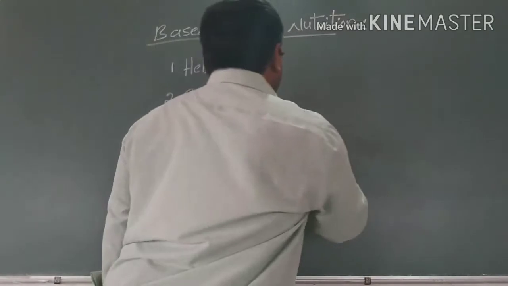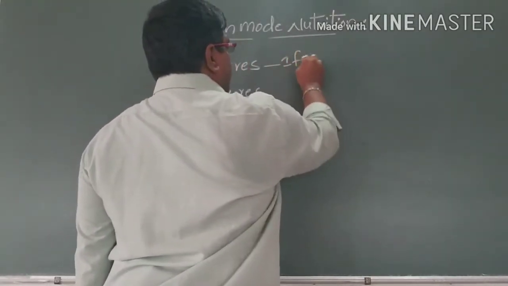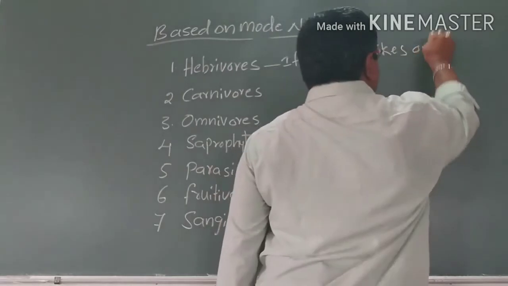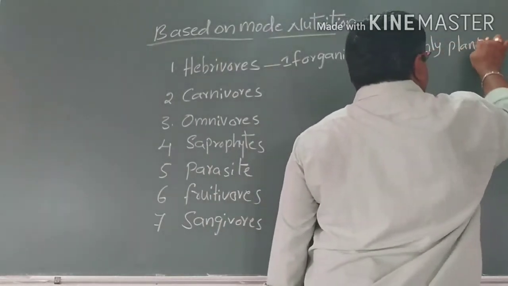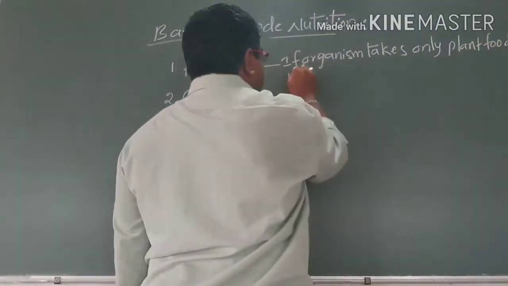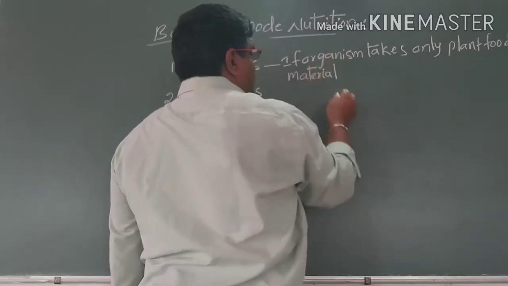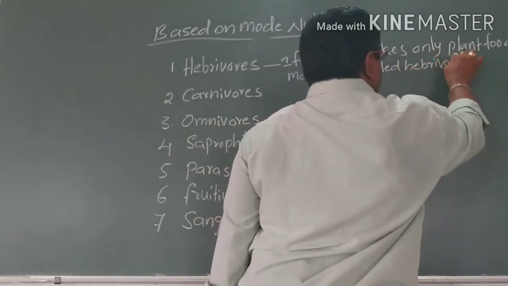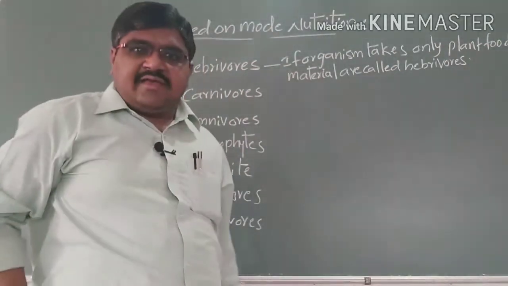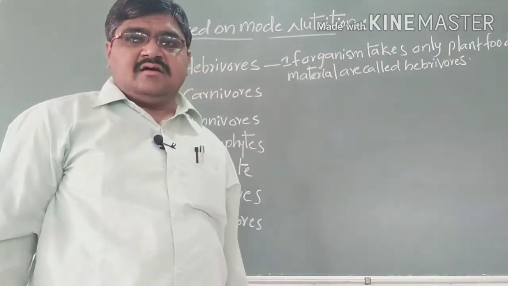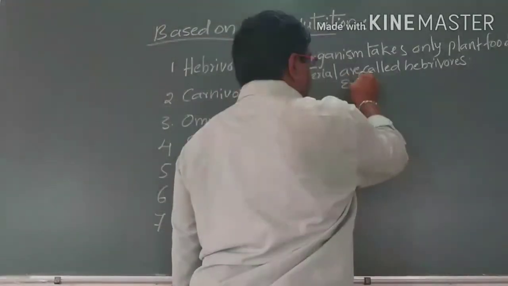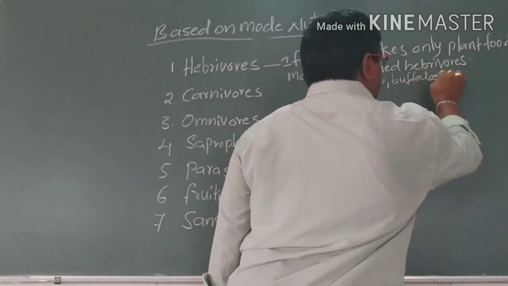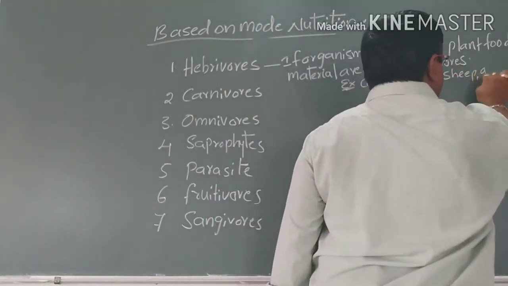If an organism takes only plant food materials, it is called a herbivore. Examples are cow, buffalo, sheep, goat, and grasshoppers.